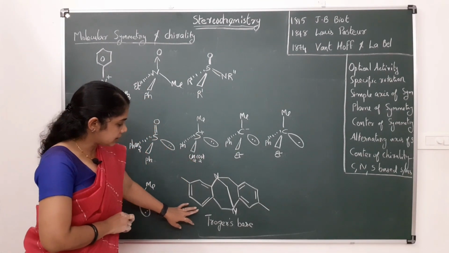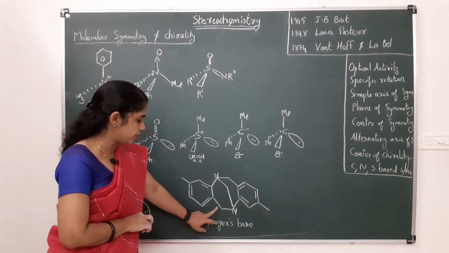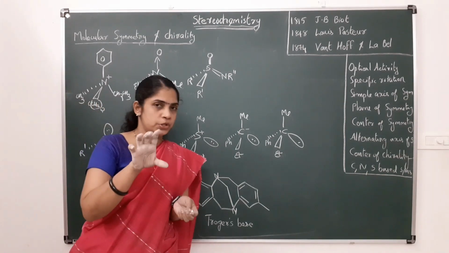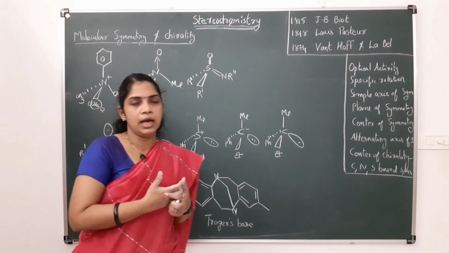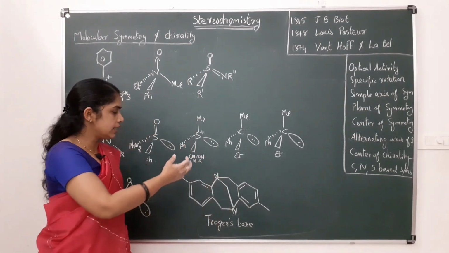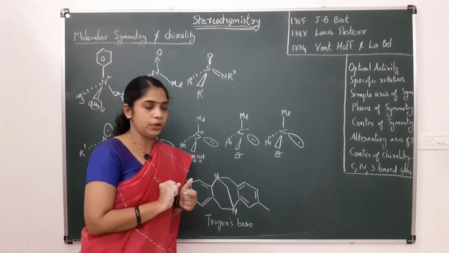Similarly, this is Tröger's base. Here the nitrogen occupies the bridgehead position, which prevents inversion and racemization, and it is also obtained in optically pure form.